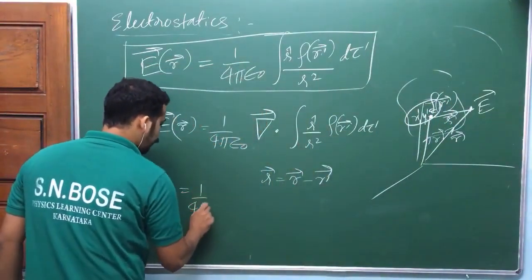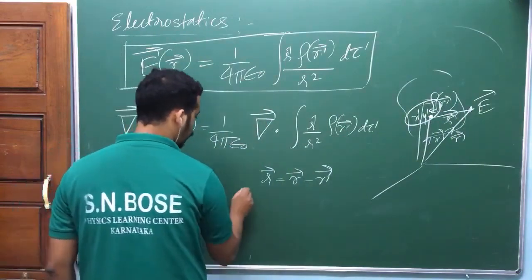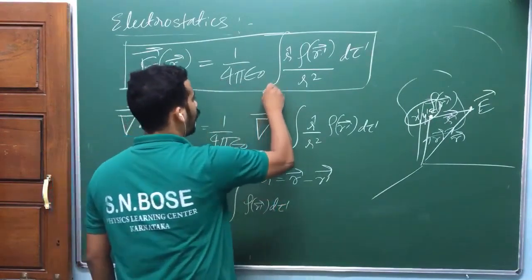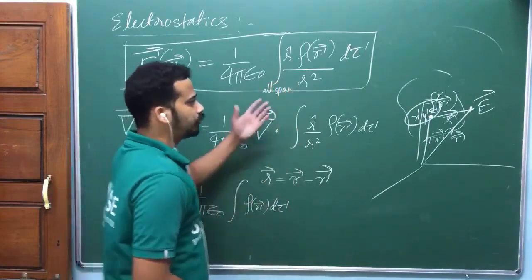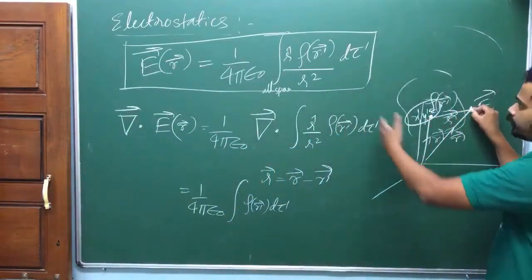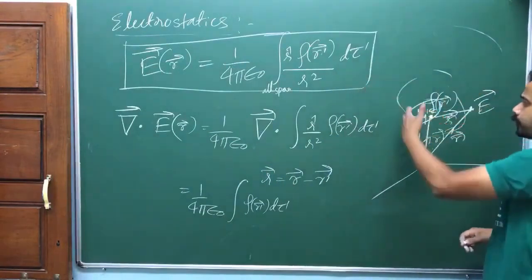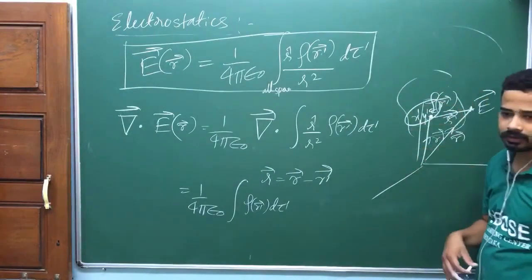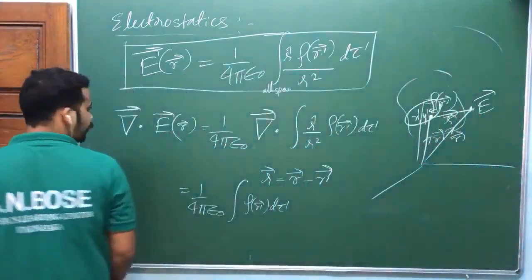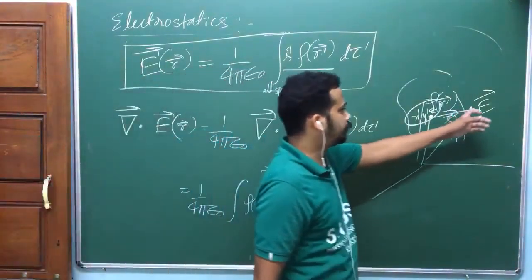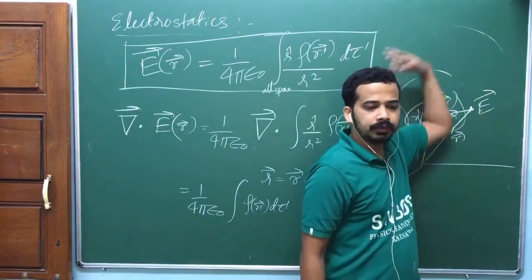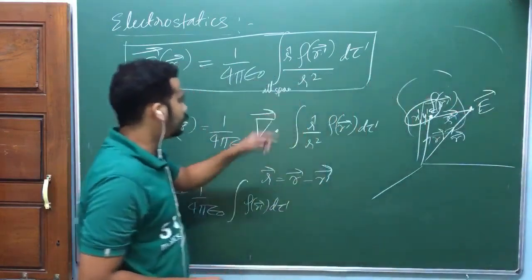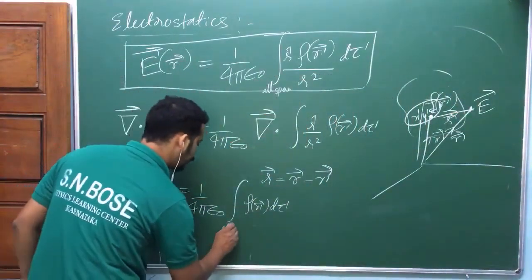Once you take that one inside, look here: the integral of rho of r prime vector d tau prime. This integral should be over all space, remember. Why? We don't know where the charges are. The electric field at this point is due to charges that may be at many points. Each charge will produce an electric field here. You have to integrate according to our principle of superposition. The electric field at this point should be found by integrating over the source charges throughout the region of space, so this is an integral over all space.